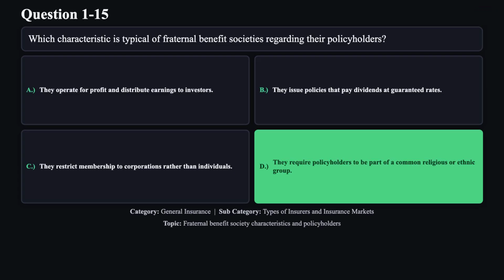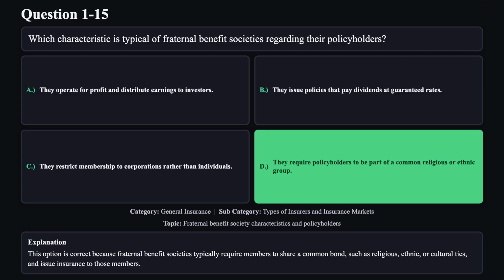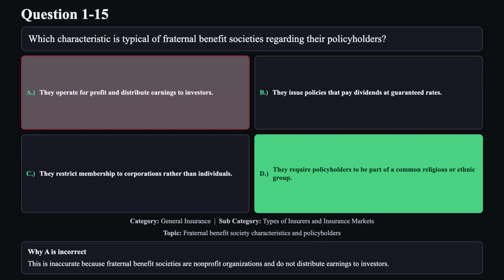The correct answer is D. This option is correct because fraternal benefit societies typically require members to share a common bond, such as religious, ethnic, or cultural ties, and issue insurance to those members. Reason A is not correct. This is inaccurate because fraternal benefit societies are nonprofit organizations and do not distribute earnings to investors.